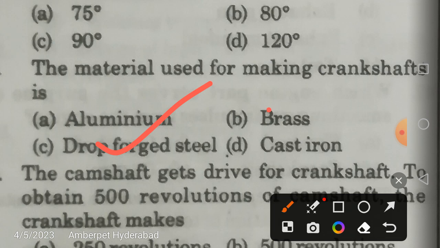For example, I have a member subjected to tension and compression alternately. Let us say 400 megapascals is the yield stress in tension. But if it is subjected to tension and compression alternately, it is going to fail at 200 megapascals only. This type of loading is called fatigue. Because crankshafts are subjected to fatigue loading, they are normally made of forged steel. Forged components have more density. That is the main reason for making crankshafts with drop forged steel.